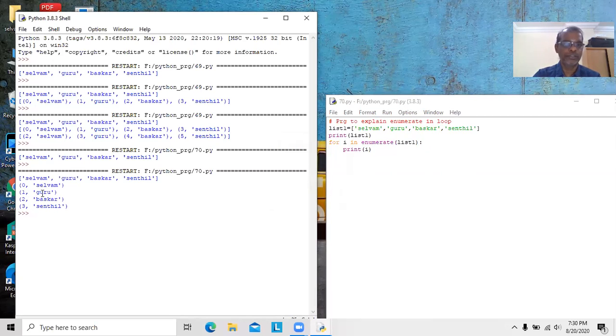See it here, 0, Selvam. I is assigned with 0, Selvam, that is displayed. Next, I is assigned with 1, Guru, then 2, Bhaskar, 3, Senthil. So all the contents are tuples. How can we access individual values of the tuple? That's also simple. We will see here.